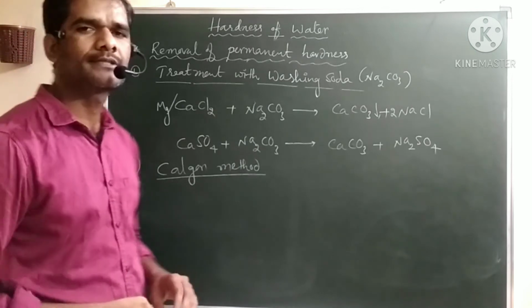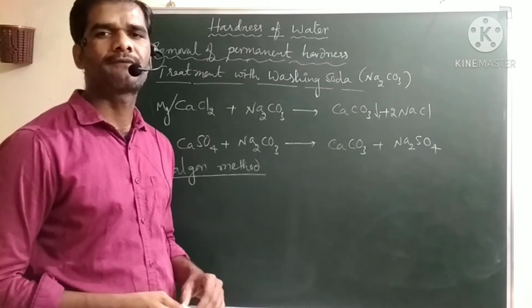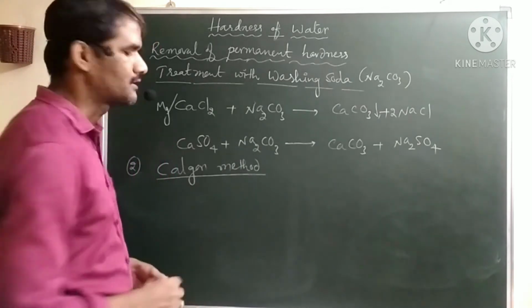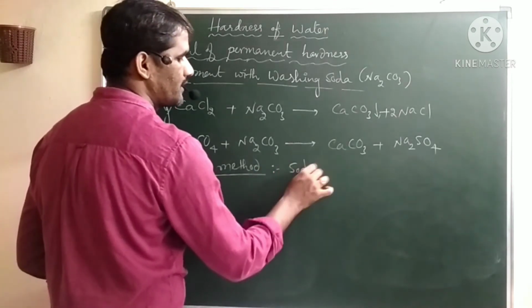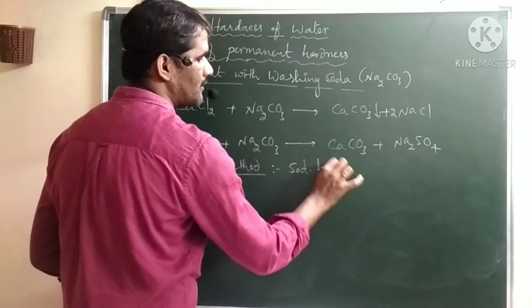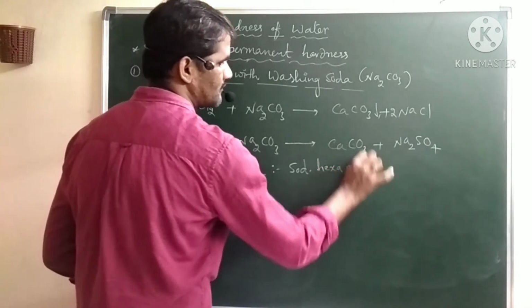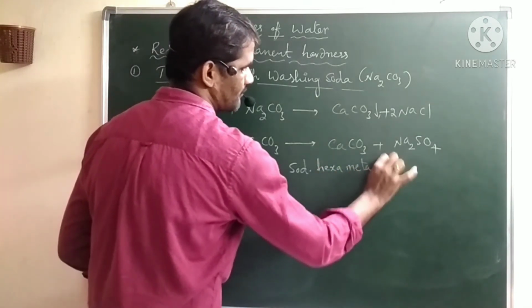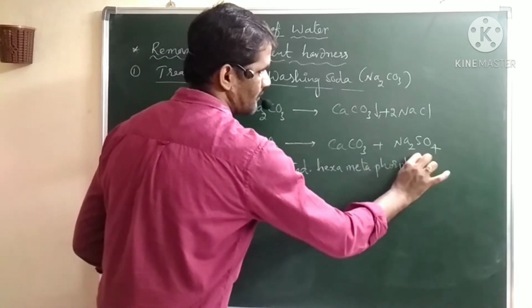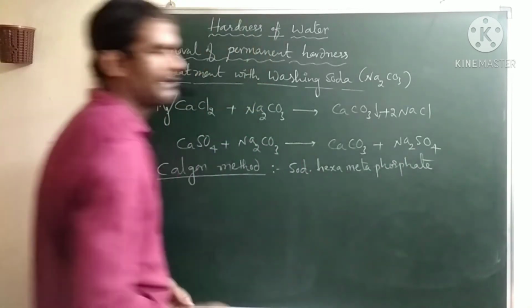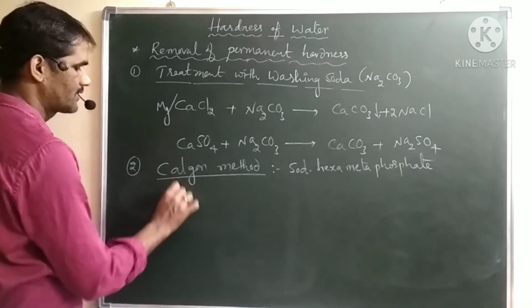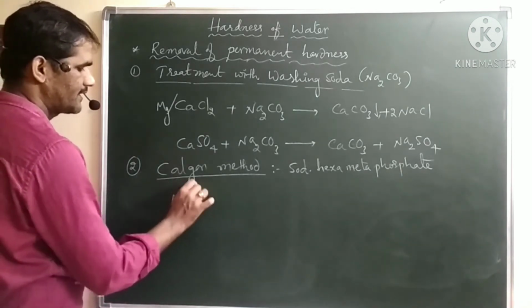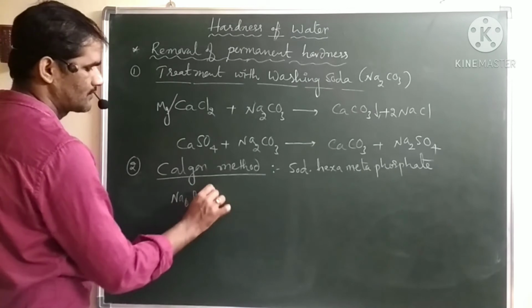Here Calgon is a commercial name of sodium hexametaphosphate. Sodium hexametaphosphate is called Calgon. The chemical formula for this Calgon is Na6P6O18.